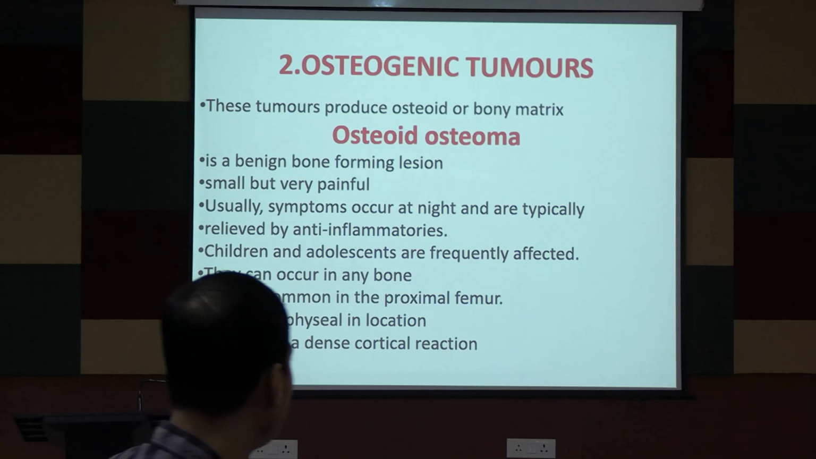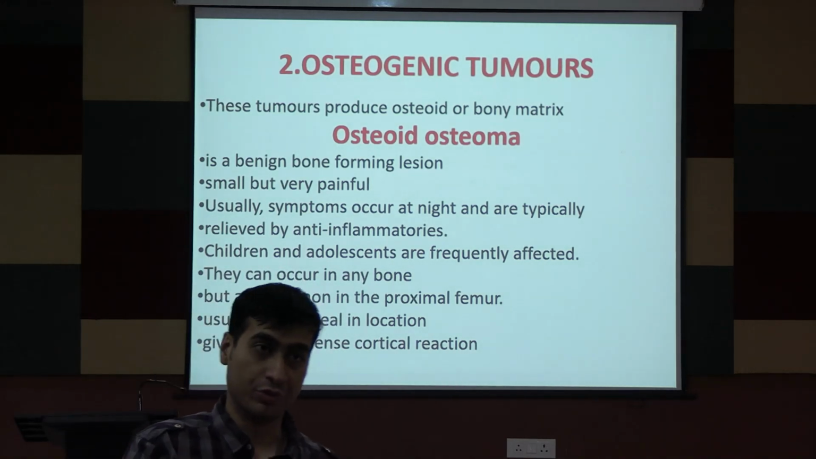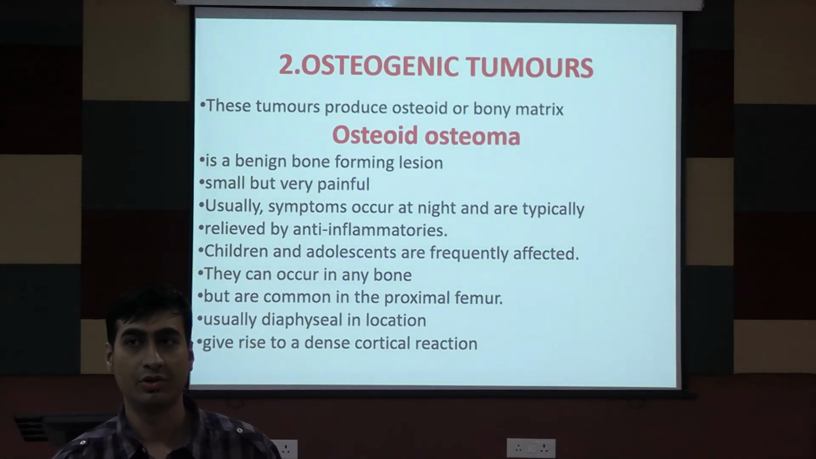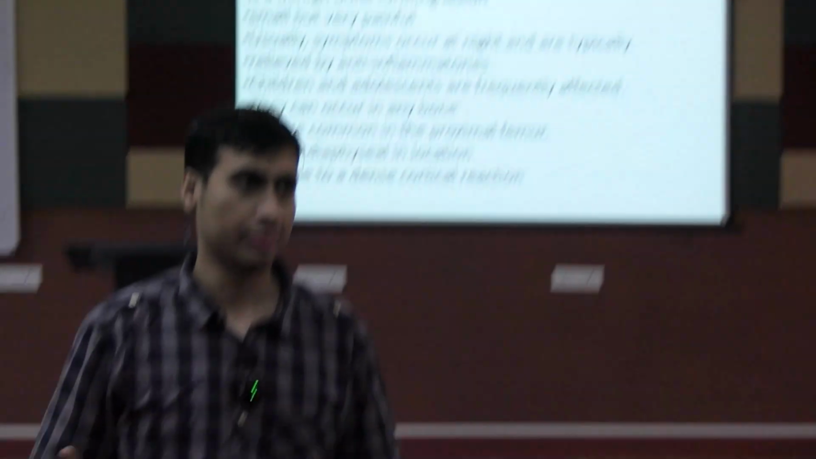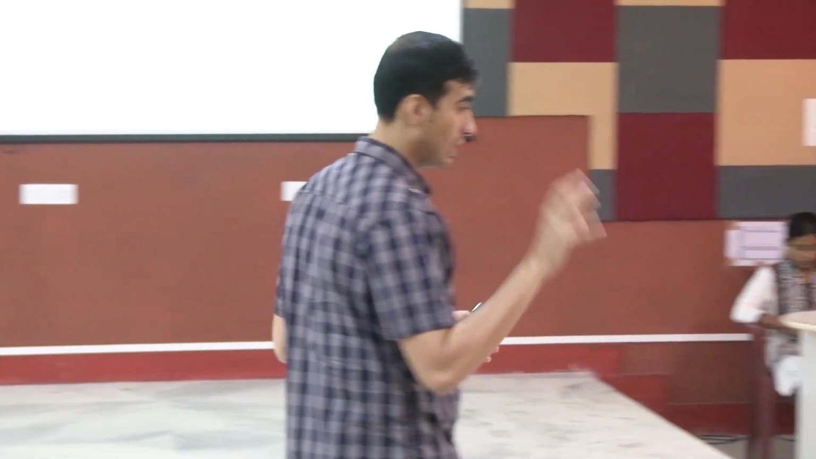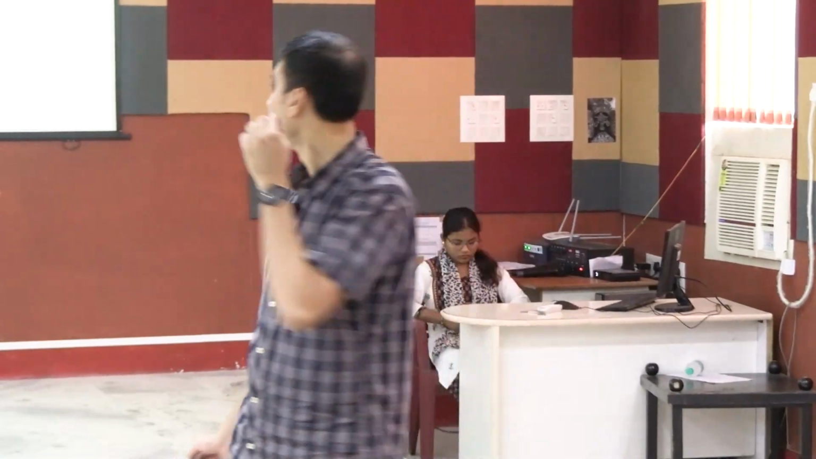So let's come to osteogenic tumors, osteoid osteoma. Today I'm going to give you a brief overview. We are going to come to all the topics later, but it is important to know how wide a spectrum of tumors we have. So we will have a class in detail on osteoid osteoma. We will have a class on multiple myeloma. We will cover that. But let's have an overview today.